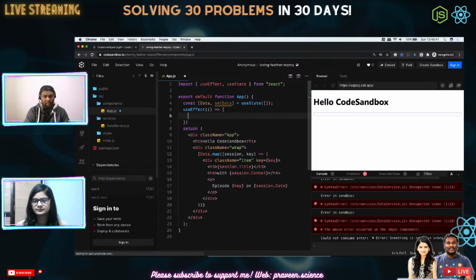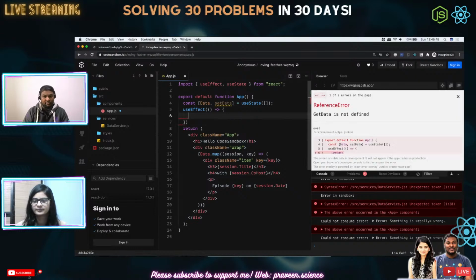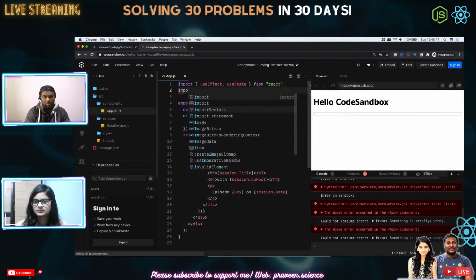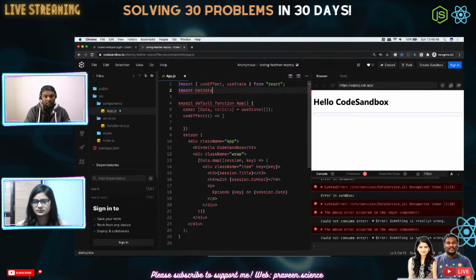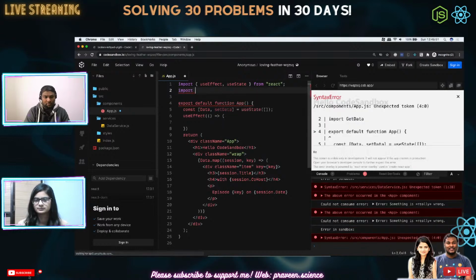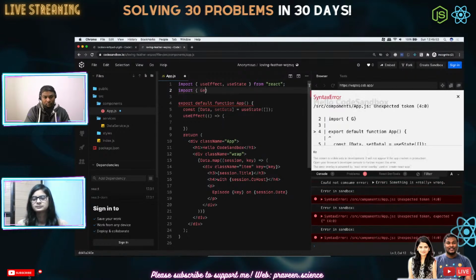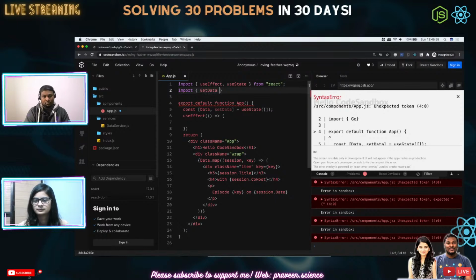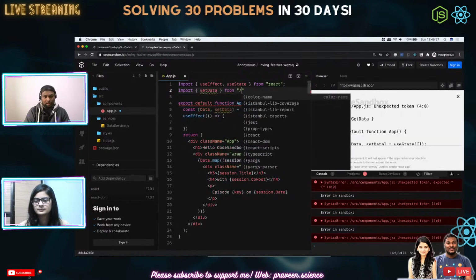What I need to first call is getData. Okay, getData is not available right now. So import getData from, we need to go to the services.